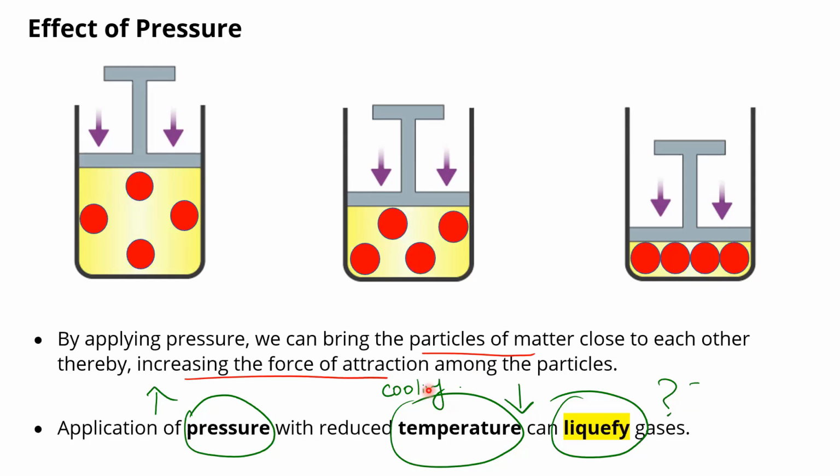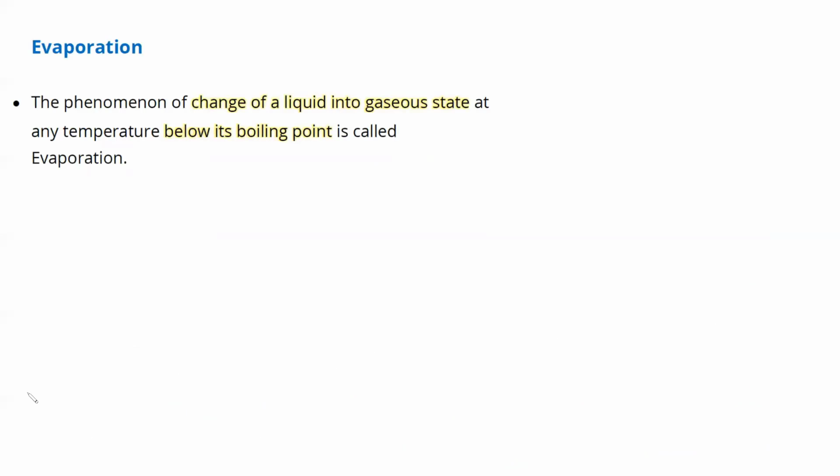So if a question comes, how can you liquefy gases? Your answer should be, we can liquefy gases by two methods: by increasing pressure or decreasing temperature. Instead of decreasing temperature, you can write cooling. Get that clear. These are already given in your notes. In the second chapter, we will study how to liquefy air.